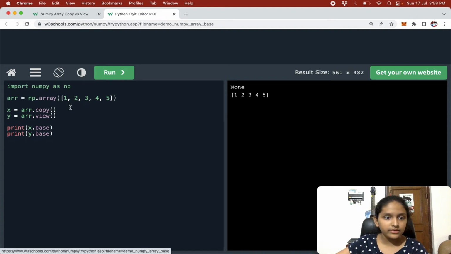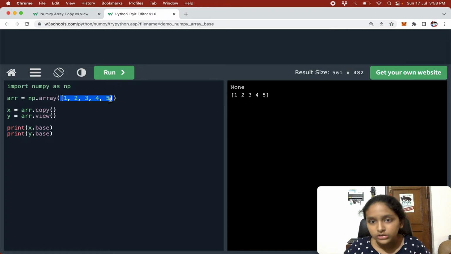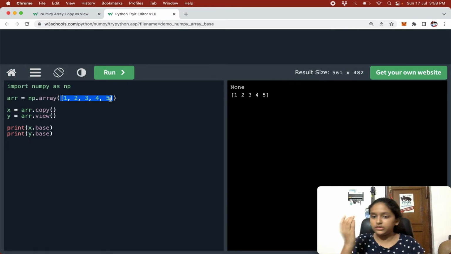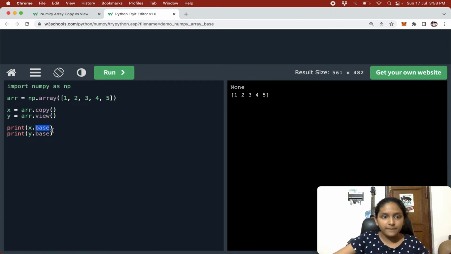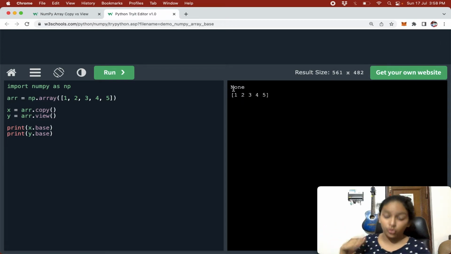So as you can see, for x, arr.copy, we have got the same array, but as the copy has its own data, that is why when we are using the base attribute, we are getting None. None, if you remember, means that the array has its own data.